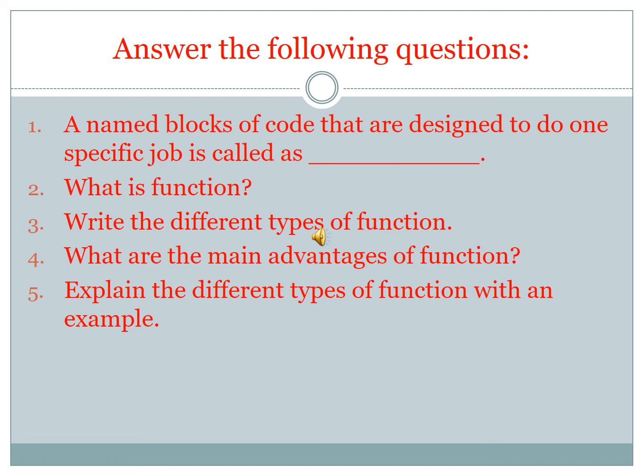Okay, first one is a named block of code that is designed to do one specific job is called. Next one is what is a function? Write the different types of functions. What are the main advantages of function? Next one is explain the different types of function with an example. Okay, this is your homework.